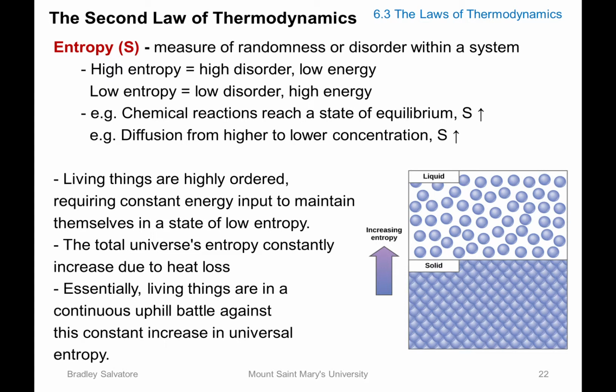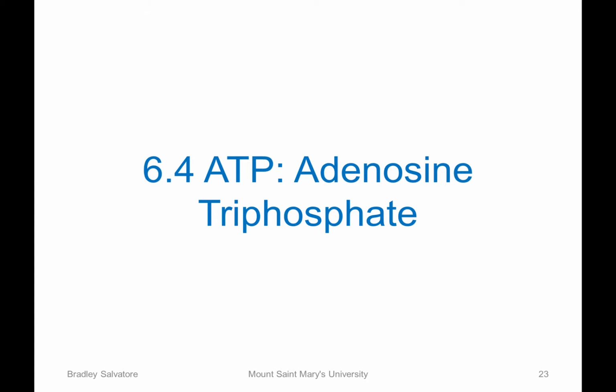So we're constantly fighting against that disorder and trying to create order out of the chaos. We're forming complex molecules, we're making polymers, we're making proteins, lipids, membranes, and cells, and that requires a lot of energy. That's why we have to eat every day. That concludes our 6.3.